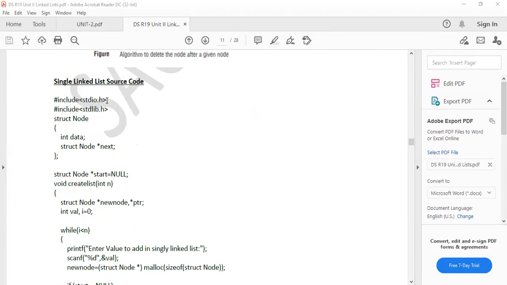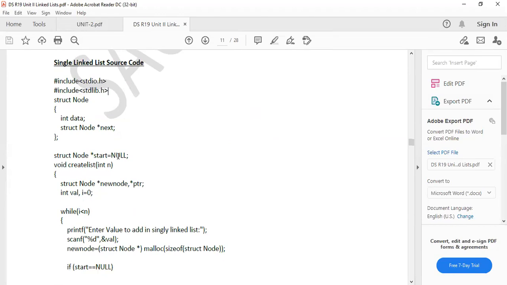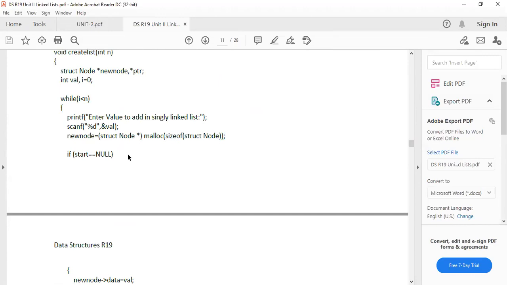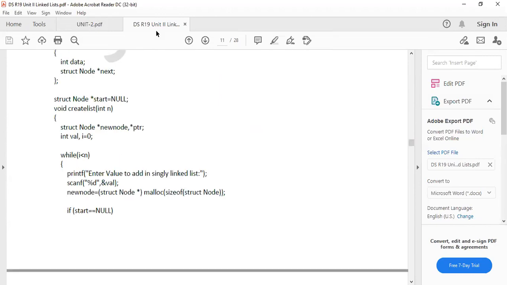So this is the header file, stdio.h. That is okay. After the logic only, you may have confusion, right? The node structure and everything is okay. Memory allocation, is it okay? Is it clear? From the logic onwards, you are having confusion, right? Yes, okay. See here.